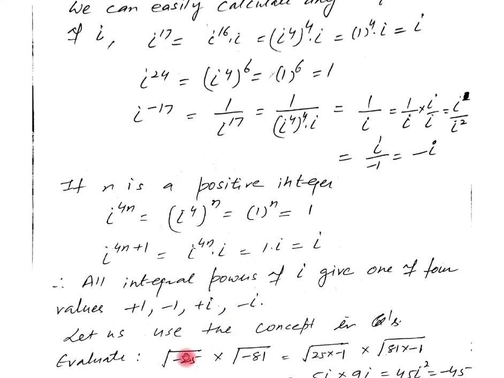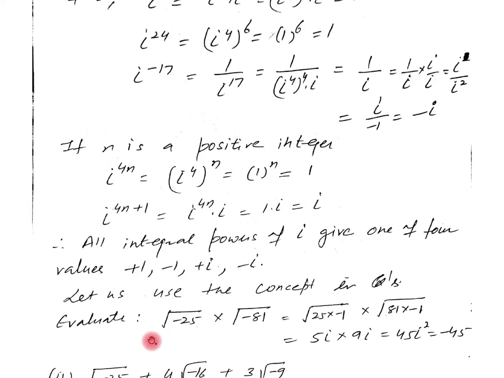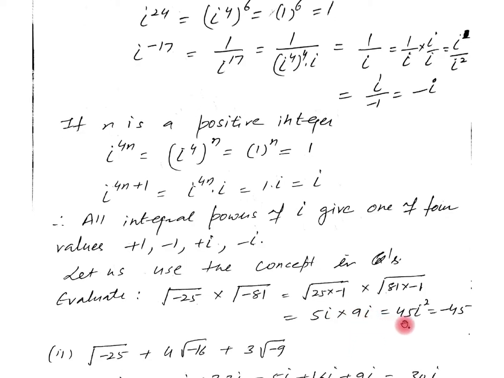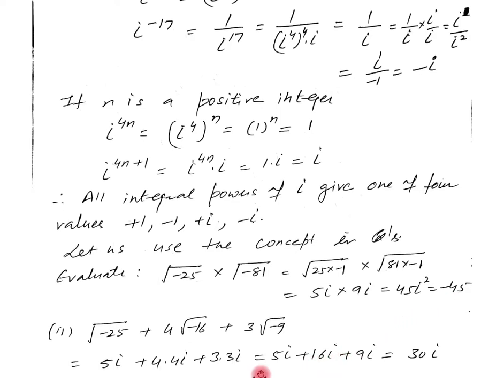Now let us use the concept in our questions. See the question. We have to find the value of under root minus 25 into under root minus 81. Under root minus 25 can be written as 5 iota, because under root minus 1 is iota and under root 25 is 5. Under root minus 81 can be written as 9 iota. Multiplying, we get 45 iota square. Putting the value of iota square as minus 1, the value of this expression is minus 45.